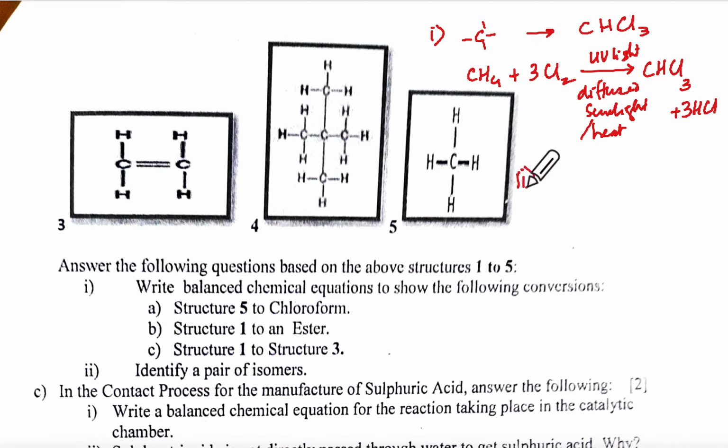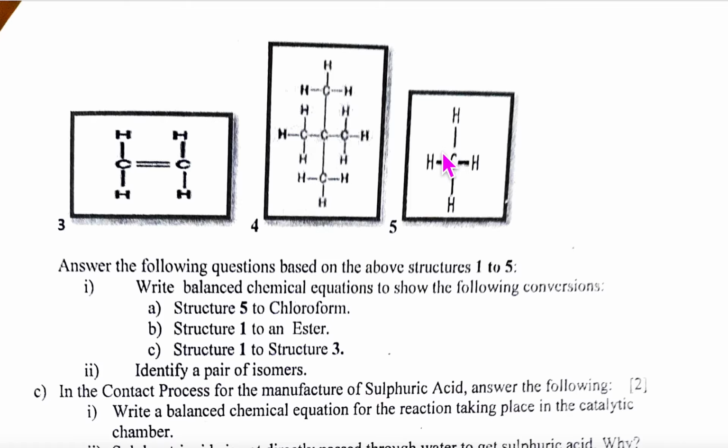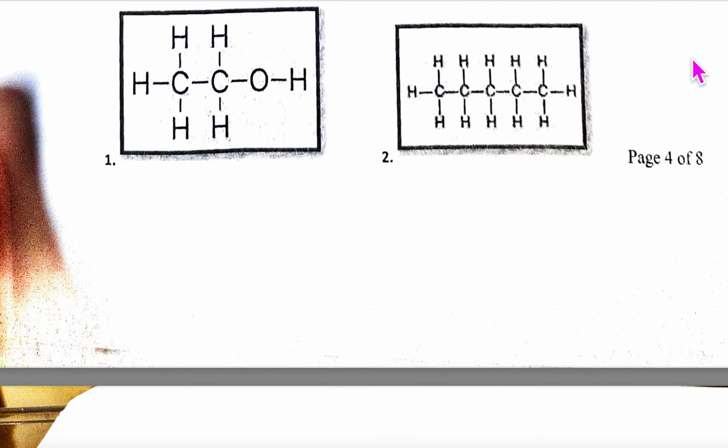Yes, ma'am. Second one, structure 1 to ester. So C2H5OH, and it has to become the ester.